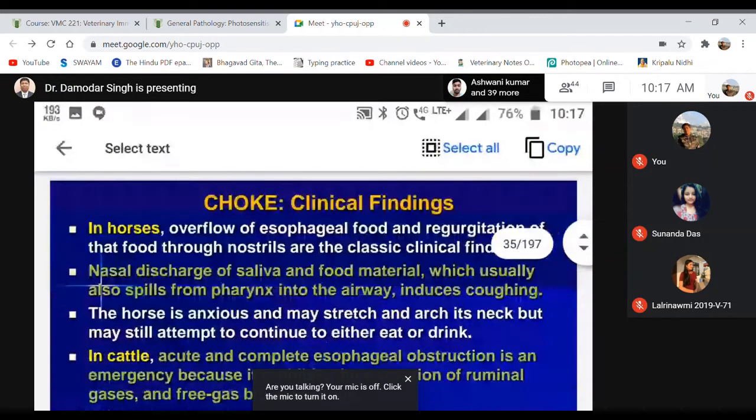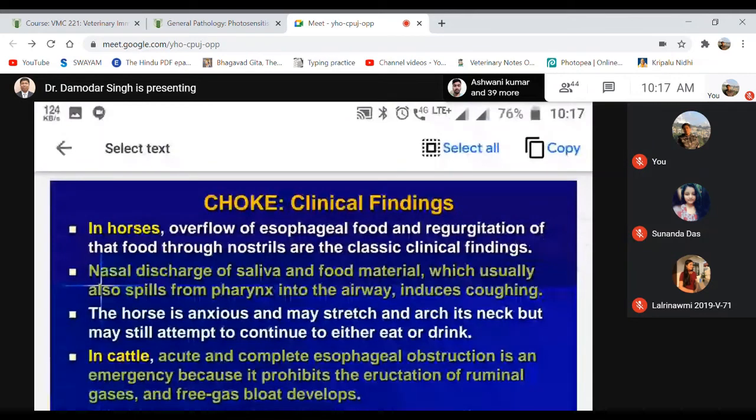Regarding the clinical manifestations, what kind of clinical signs and symptoms the animal may have when they have this problem of choking. In horses, there may be overflow of the esophageal food and regurgitation of that food through the nostrils.